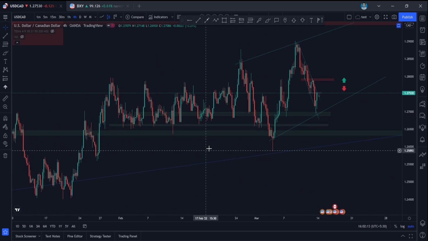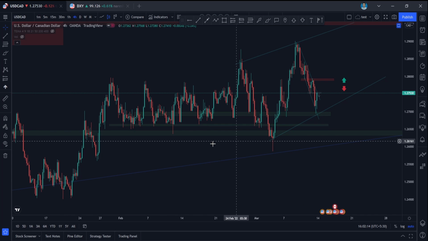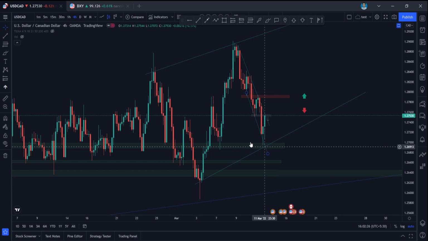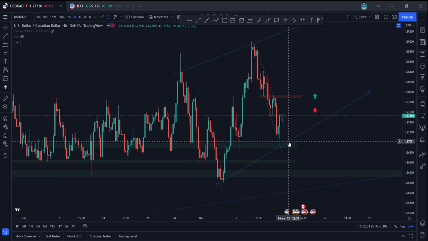The short entries are pretty hard to trade on this USD CAD because it is very choppy, and we are not able to see any clear signals here. So most likely I would suggest you go for only long entries here, because it is an important support area as well. If the price is coming to this area again and forming some kind of double bottom or consolidation here and breaking above, you can go for long entries, guys, because the price is making a higher high and a higher low here. So that would be for USD CAD, guys.